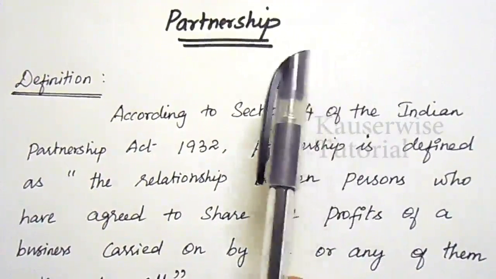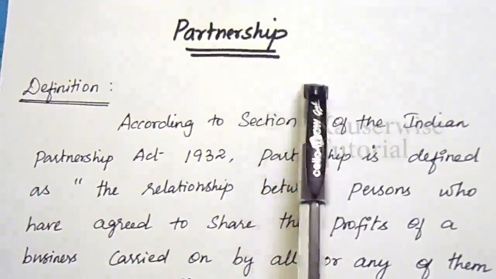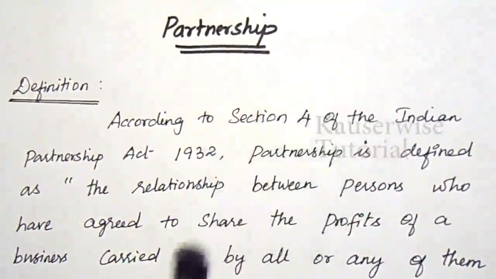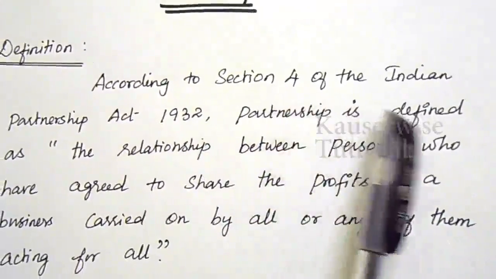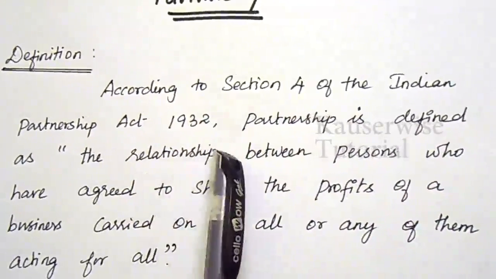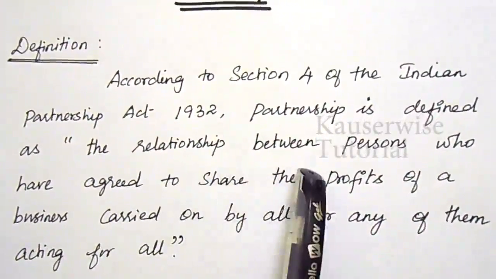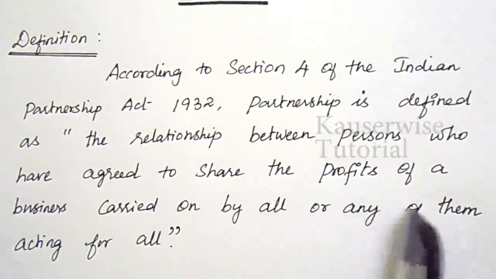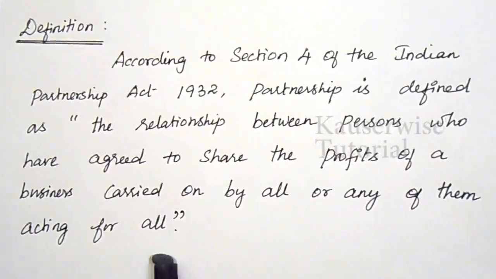In this video, I am going to explain accounts of partnership firm. Before we see the problem, let me explain the basic concept of partnership. First, let us see the definition. According to Section 4 of the Indian Partnership Act 1932, partnership is defined as the relationship between persons who have agreed to share the profits of a business carried on by all or any of them acting for all.